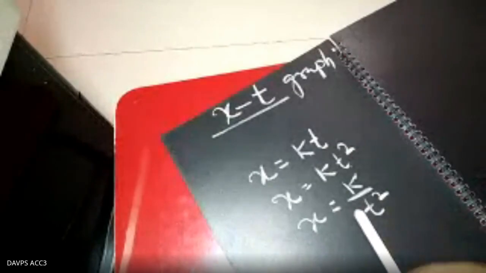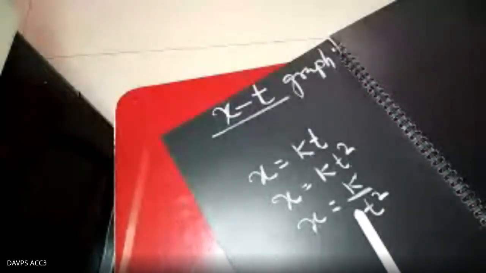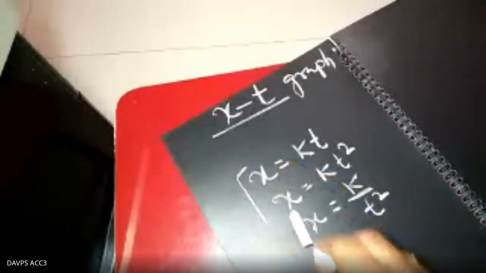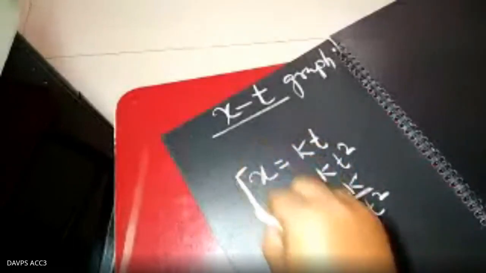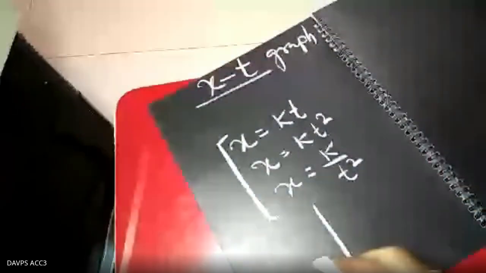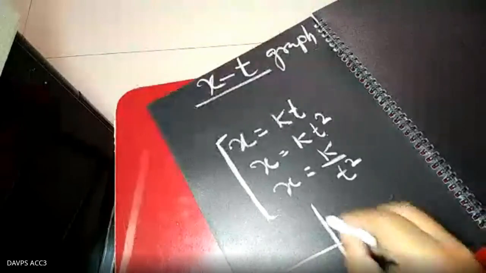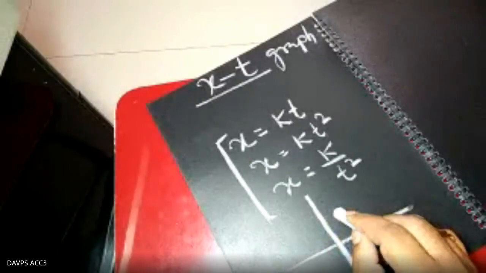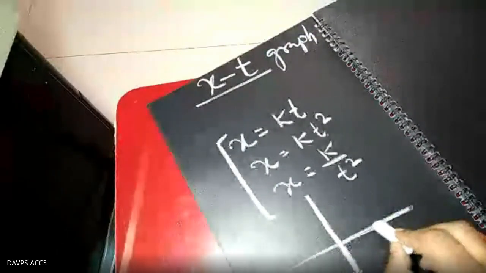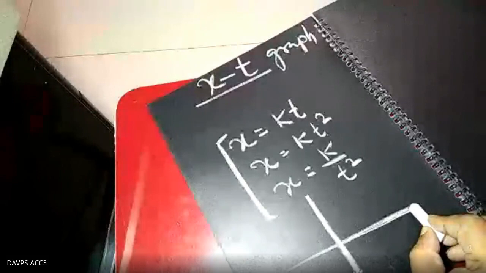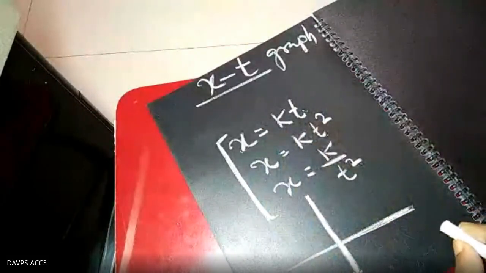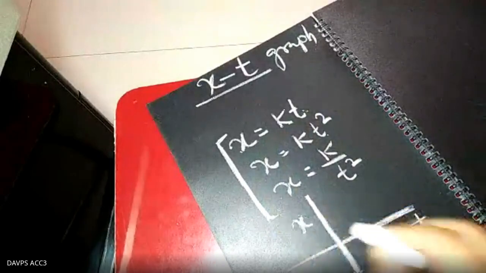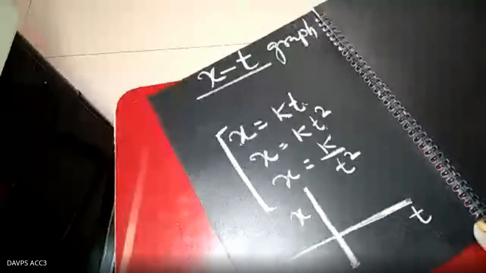And in between these two quantities, we have to plot the graph. And you know how it is plotted. If you take the x-axis and the y-axis, you know that on the y-axis we use the dependent quantity. Here will be the independent quantity, because x is depending upon t. So t is normally taken on the x-axis, and x is taken on the y-axis. You know this from the previous classes.